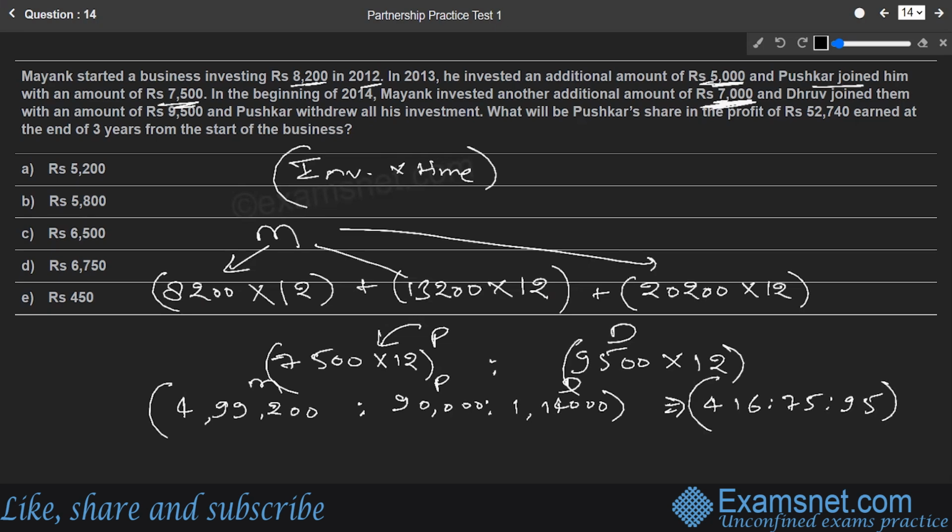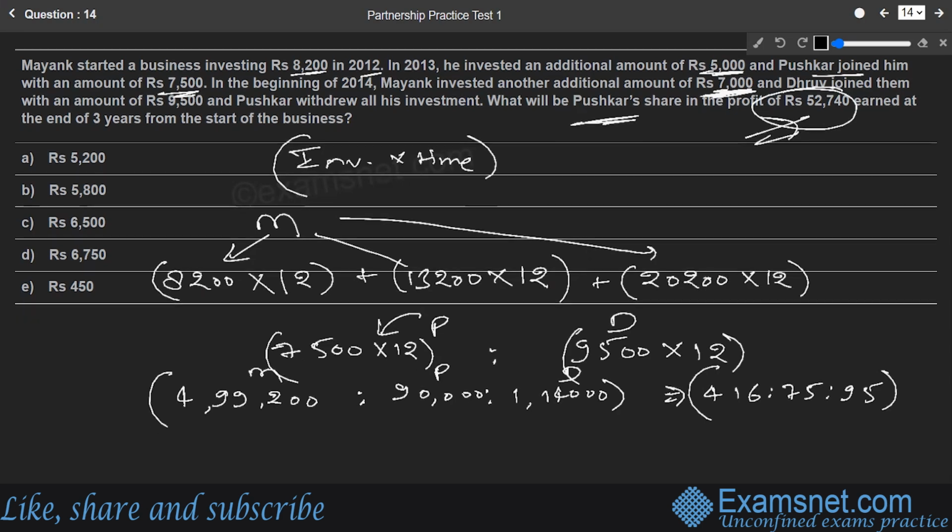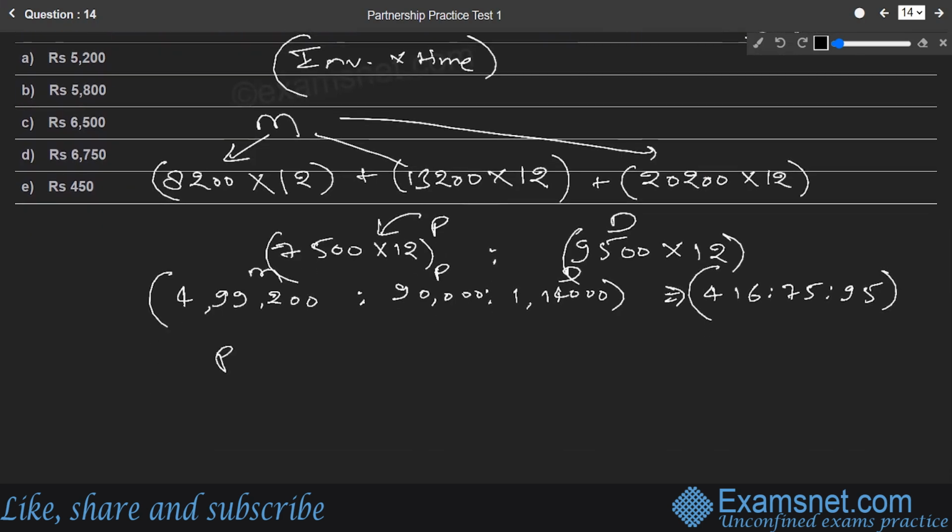Then they want us to know that at the end of the year, a profit of 52,740 has happened, and they want to know Pushkar's share. So let us do that. To find out Pushkar's share, the total profit of 52,740 rupees is divided by the sum of the ratio terms, that is 416 plus 75 plus 95, multiplied by 75, as Pushkar is the second person.